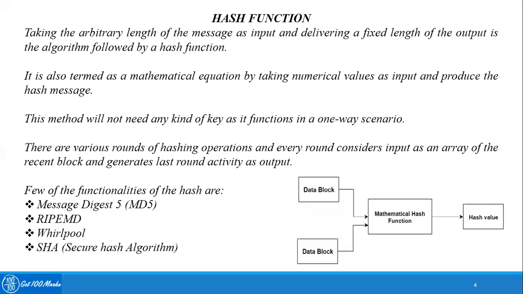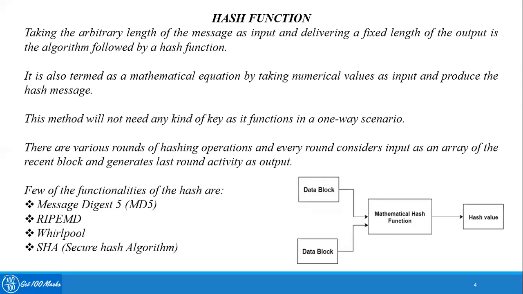It is also termed a mathematical equation, taking numerical values as input and producing the hash message. This method does not need any kind of key as it functions in a one-way scenario, where pure decryption or encryption is not exclusively happening, whereas the conversion of raw data in numerical form is converted into a hash value.